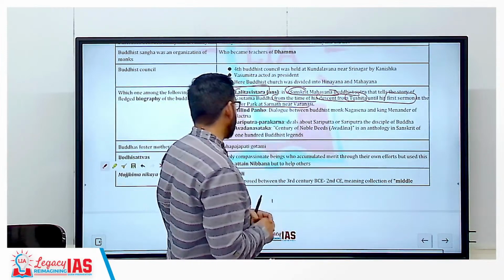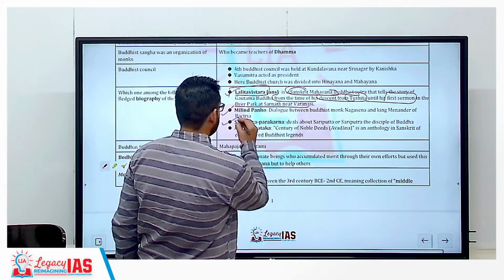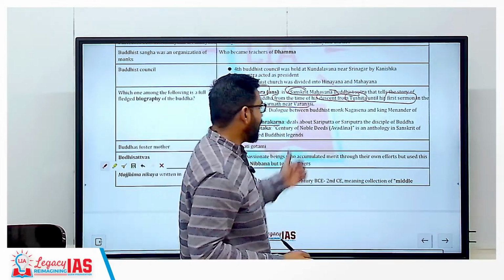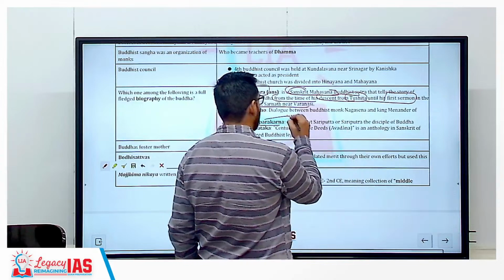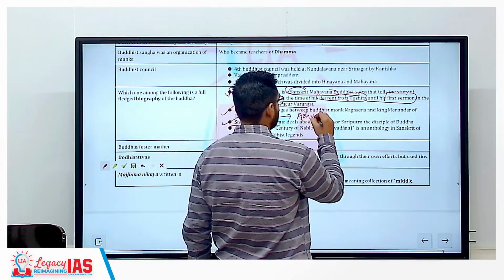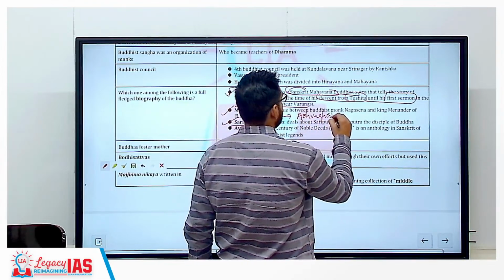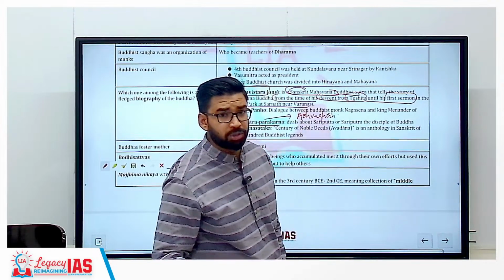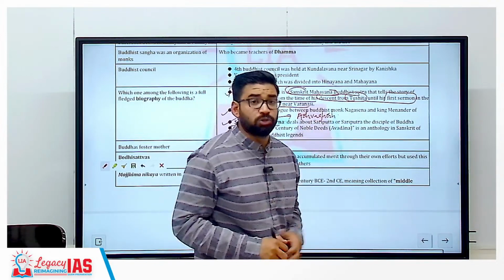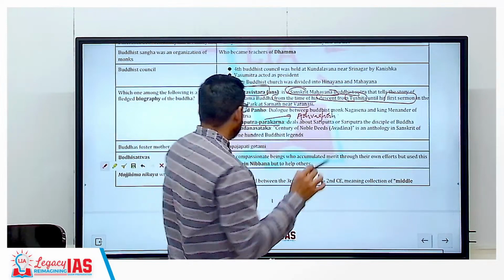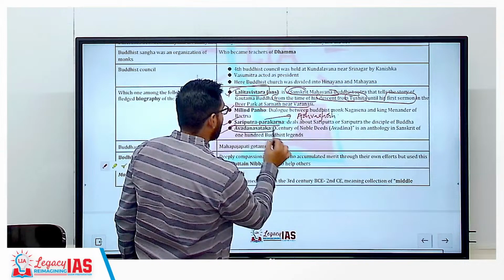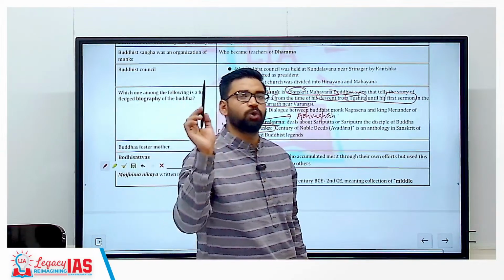Then another book is Sariputra Parakaran. This book is written by Ashwaghosh, and it is on Sariputra, who was a disciple of Buddha. Clear? Then another book, Avadhan Satak, the century of noble deeds.